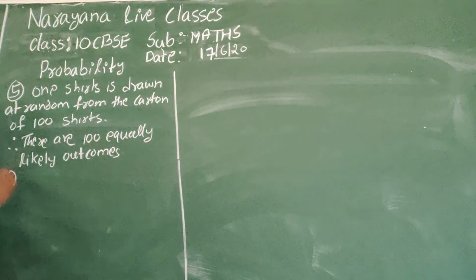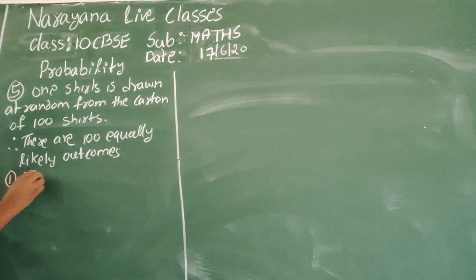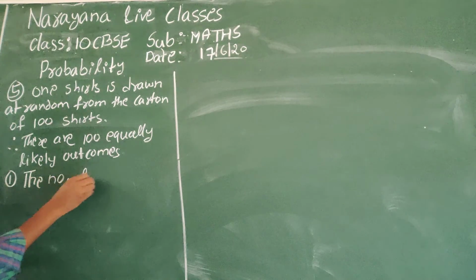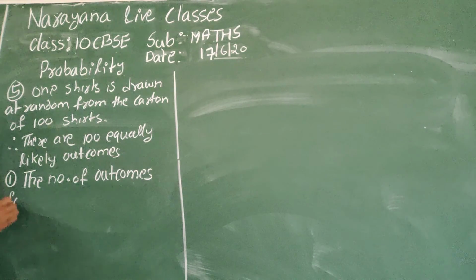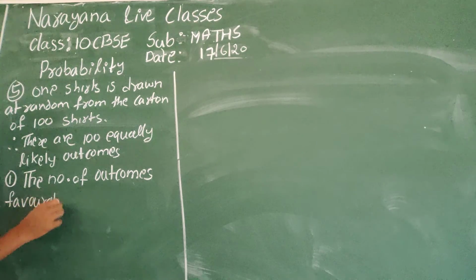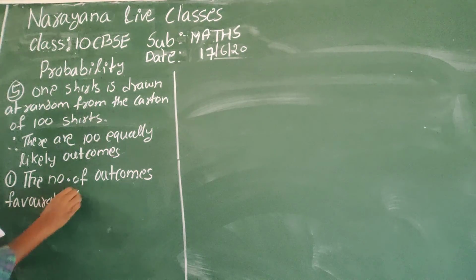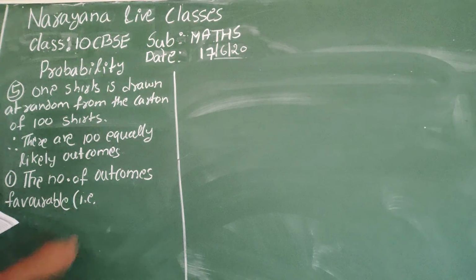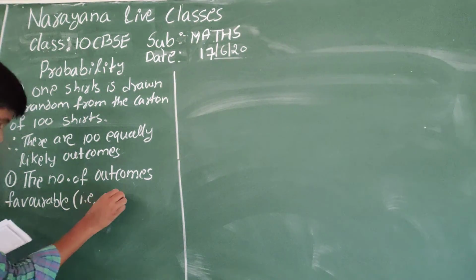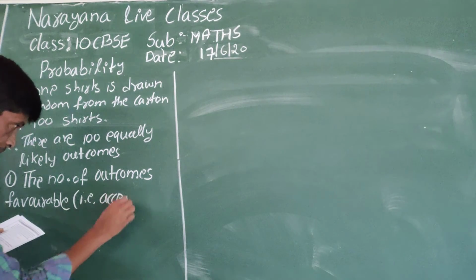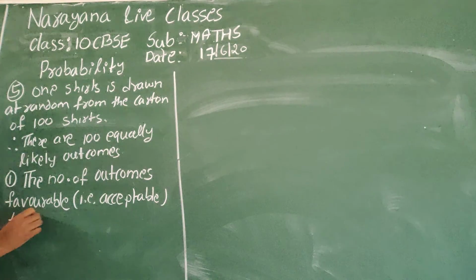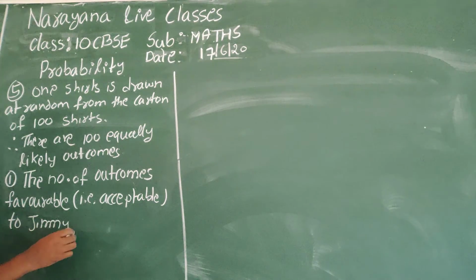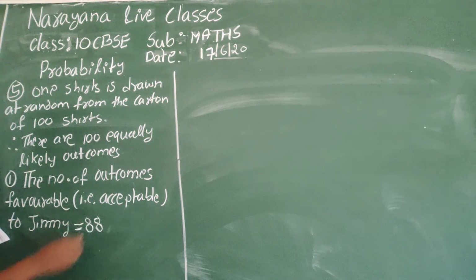In the first question, the number of outcomes favorable to Jimmy, that is acceptable to Jimmy, is 88.